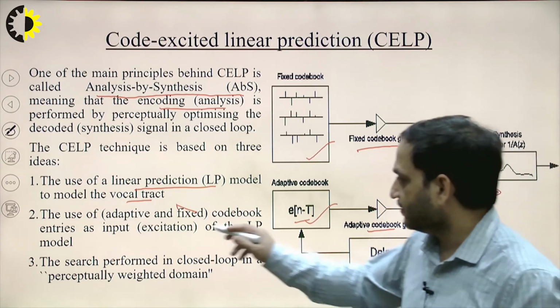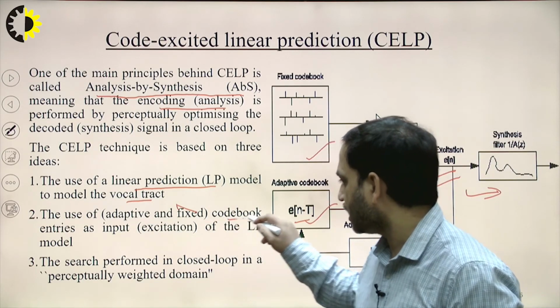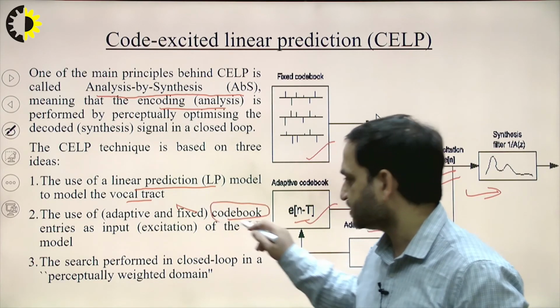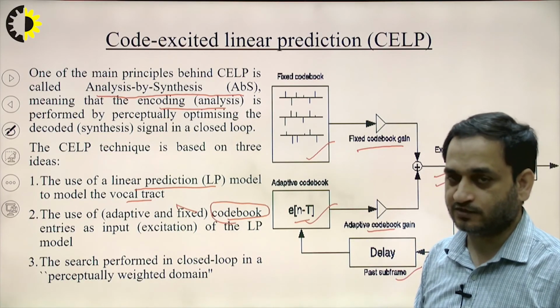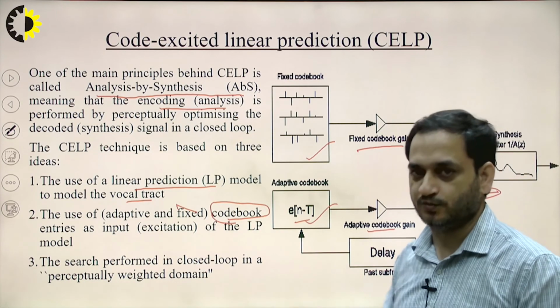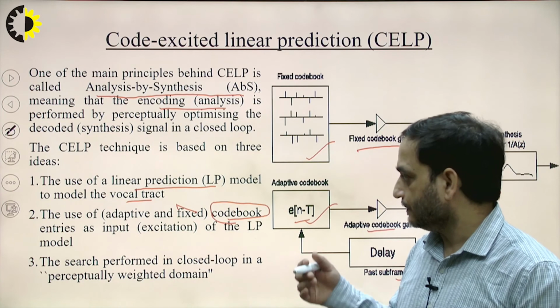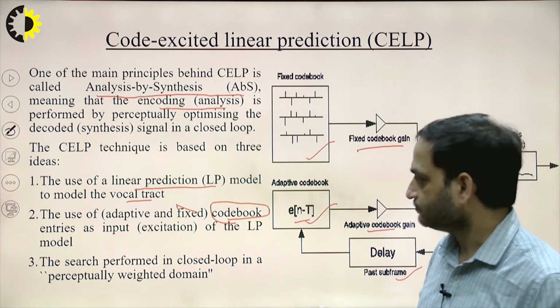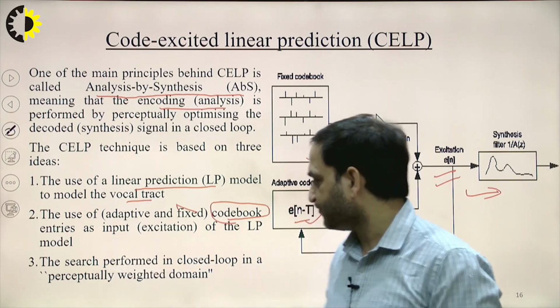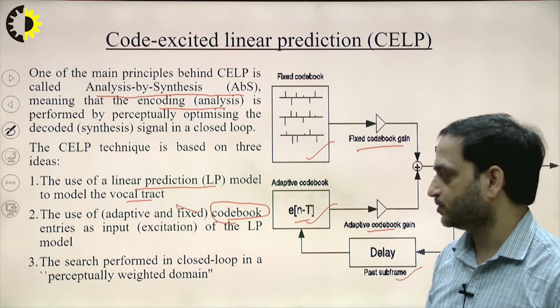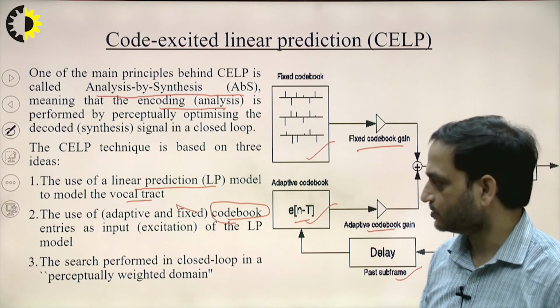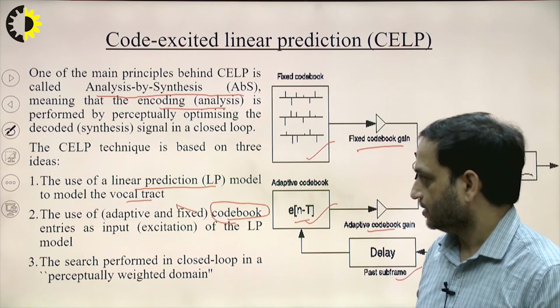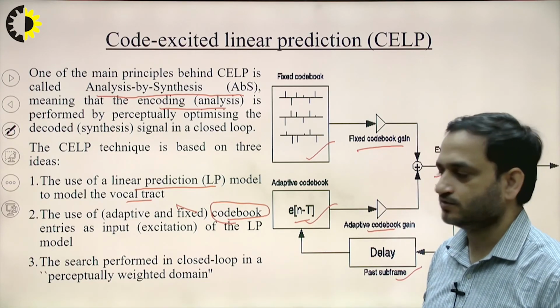The adaptive and fixed codebooks are already well defined by the specifications, so we cannot change them; we simply use the codebook to analyze the signal. Third, the search is performed in a closed loop in a perceptually weighted domain. These are the three techniques used in CELP.